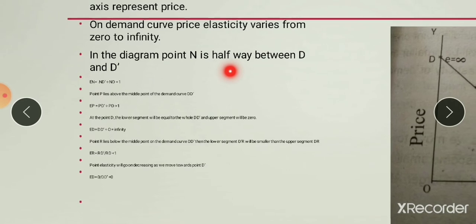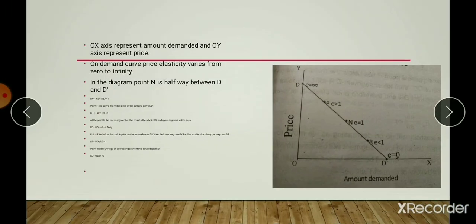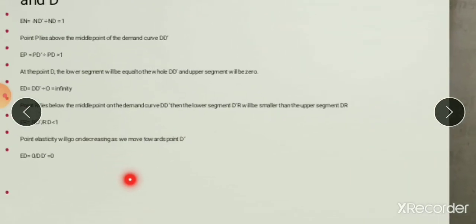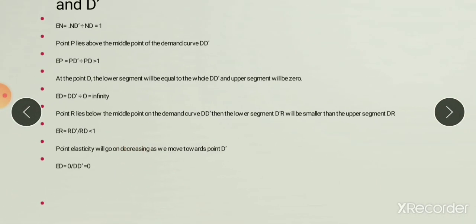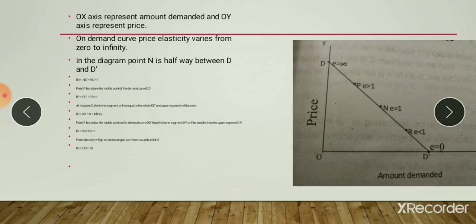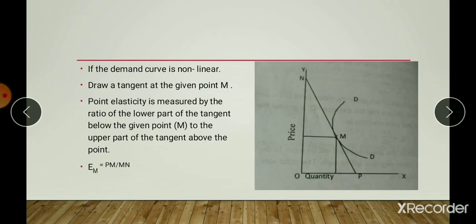Price elasticity will go on decreasing as we move upward along the demand curve D1. This is because the lower segment will become smaller and smaller, and the upper segment will become larger and larger. At the point D dash, the point elasticity of demand will be ED is equal to 0 divided by DD dash, it will be 0.